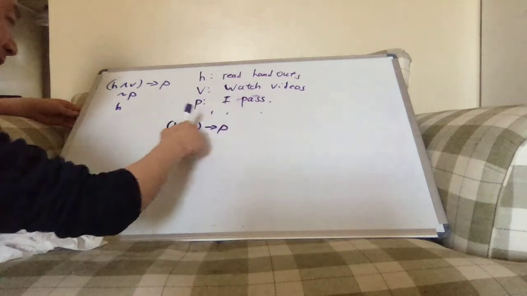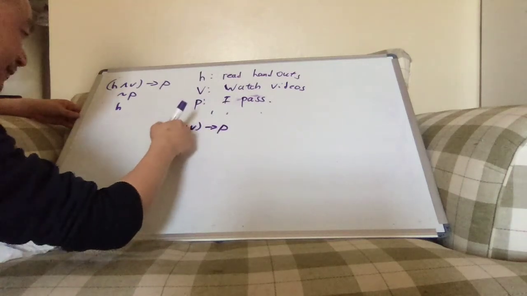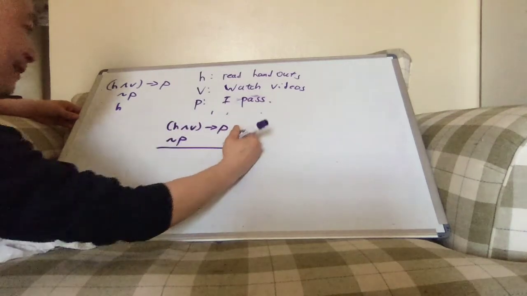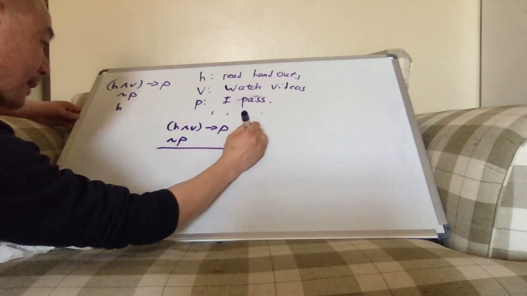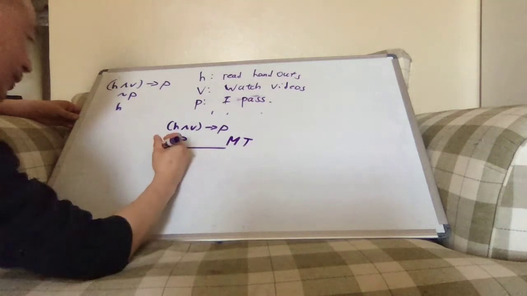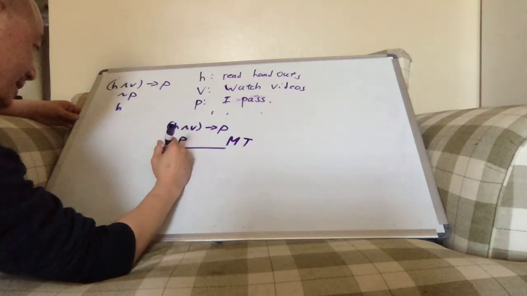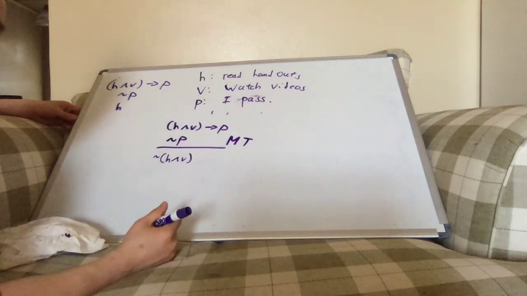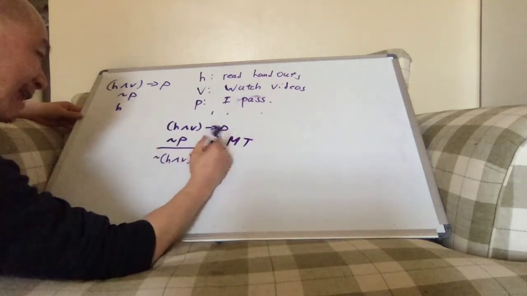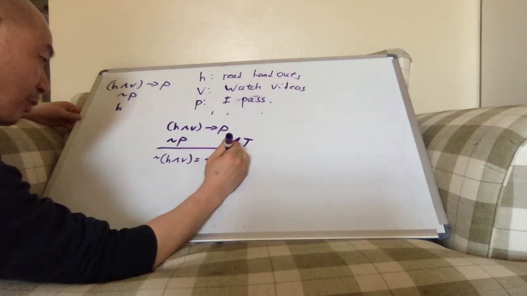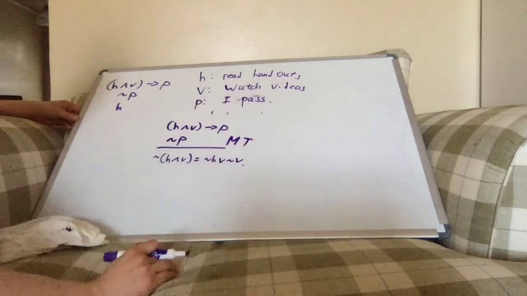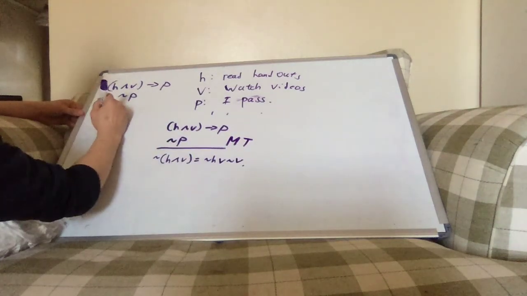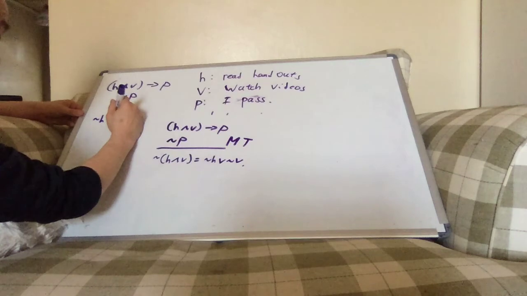So I know that H and V implies P. I know not P. And therefore, by modus tollens, I know not H and V. I also know that that's equal to not H or not V by De Morgan's law, right? So now I have this statement. This is part of my list of things that I know.